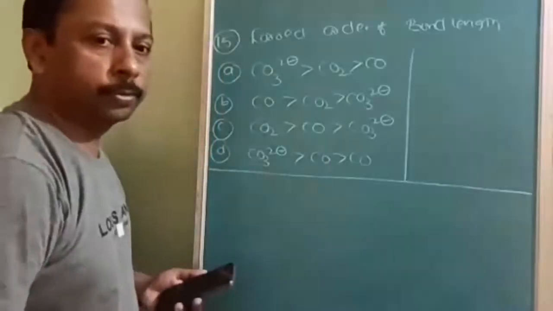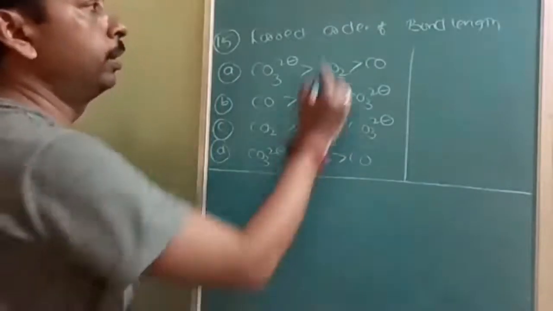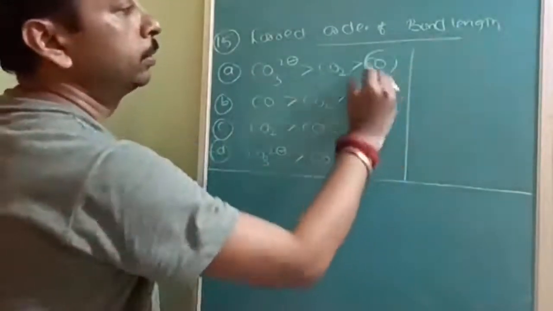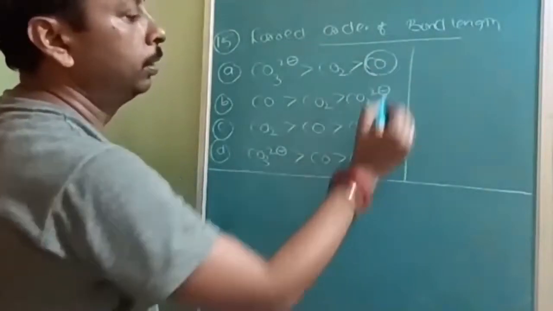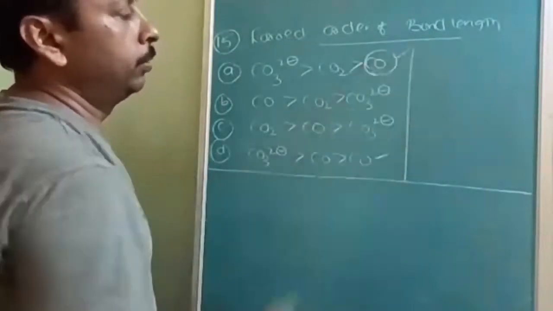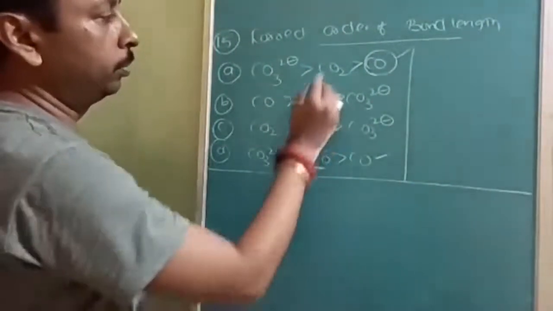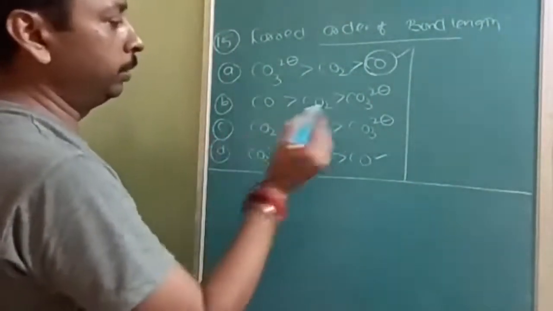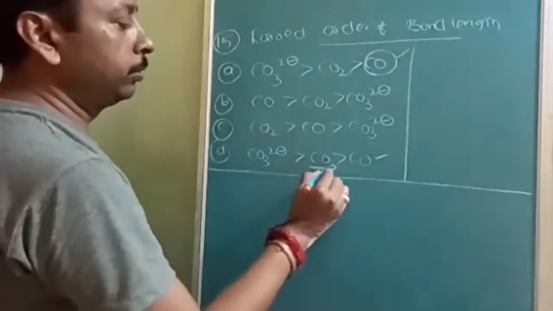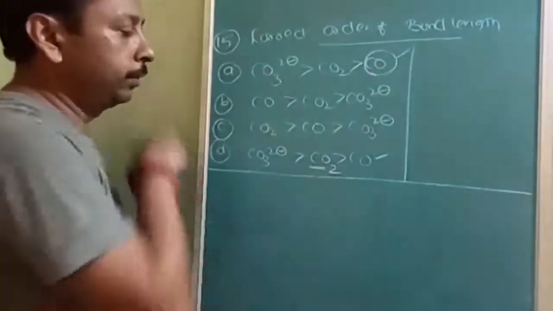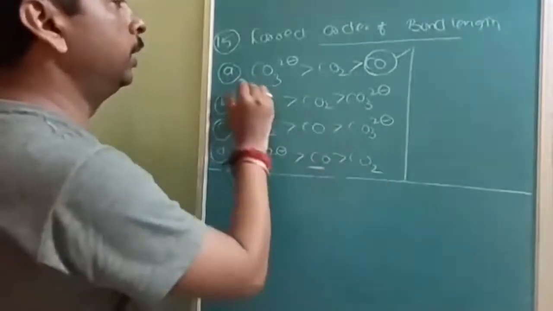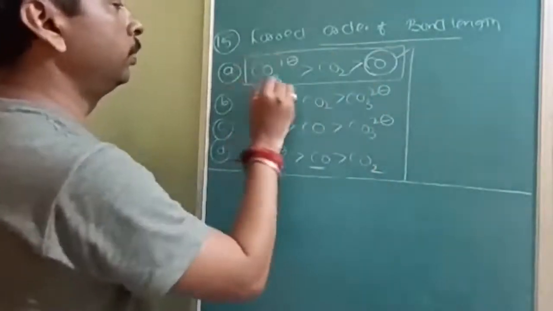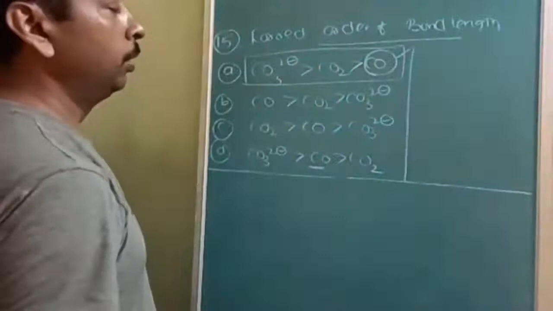Here the next question is the correct order of bond length, same. Just now I told you carbon monoxide has 14 electrons and a triple bond, so it should have the lowest bond length. But here it is printed CO3, actually it should be CO2, a print mistake. So then this option will be correct: CO3 2 minus, CO2 and CO.